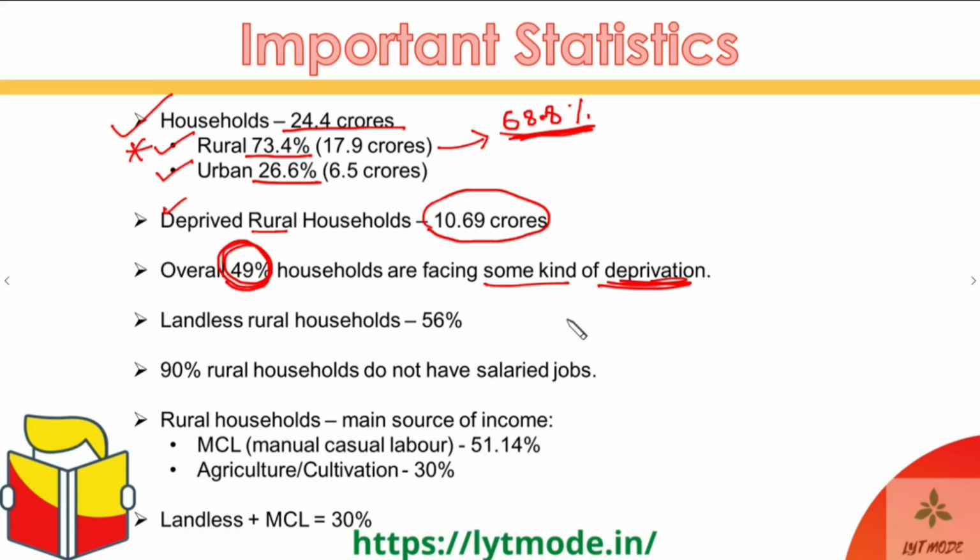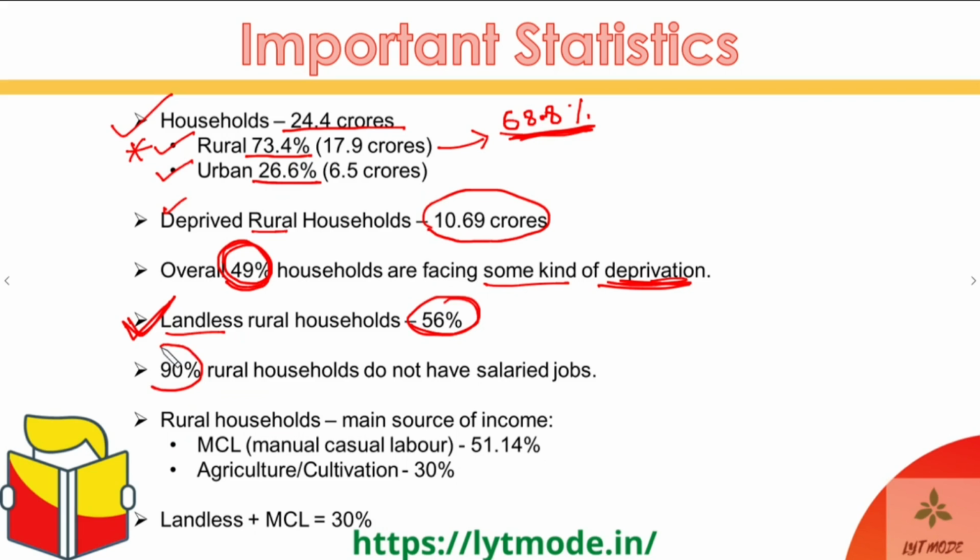Alright guys, then moving ahead, 56% of rural households are actually landless. That is a very high number. They do not own any agricultural land. Then 90% of the rural households do not have a salaried job.